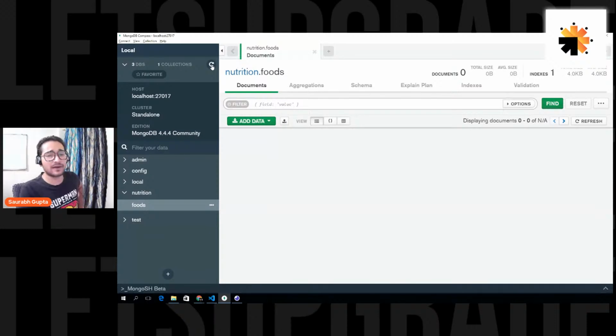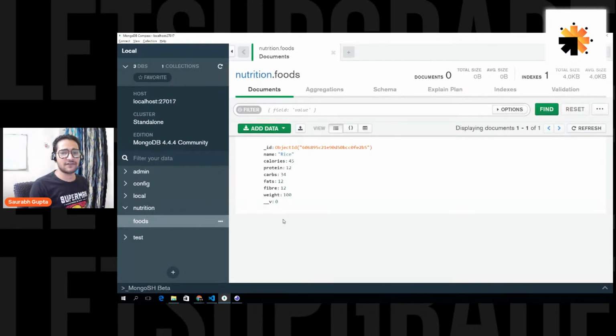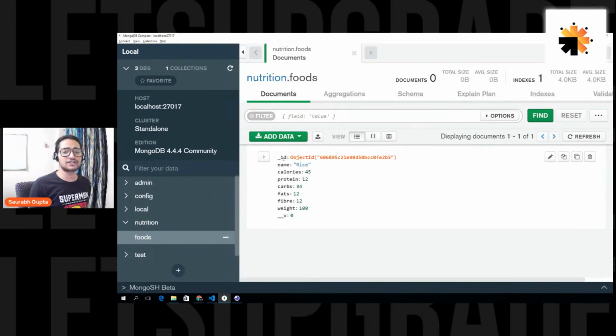So that was the problem, guys. See, name, calories, protein, carbs, fats, fiber, and automatically generated unique ID that all documents will have. So this is what we call a document. This is a single document. Is that clear, everyone? This is a single document.